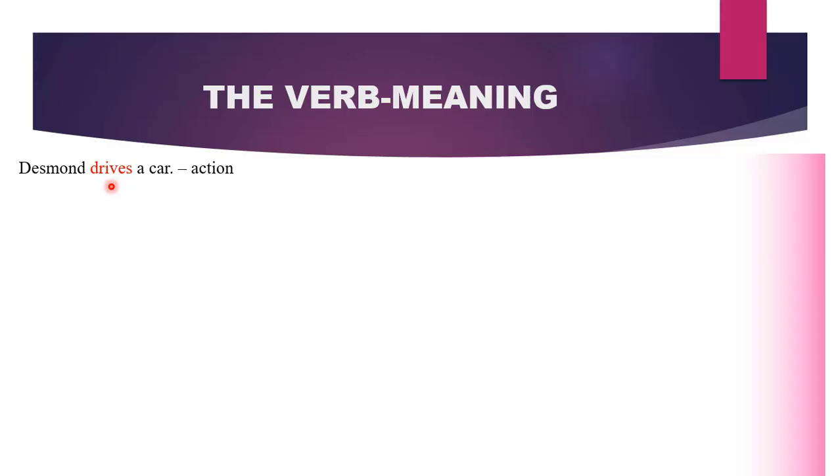We can replace drives with other action words. We can say, Desmond washes a car. Desmond bought a car. Desmond pushed a car. Desmond controls a car. Therefore, whenever you see action words in sentences, you can call them verbs.